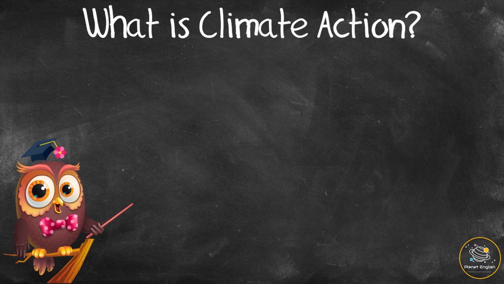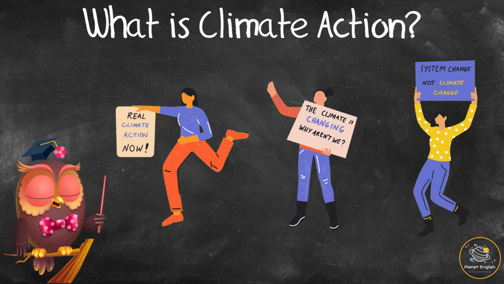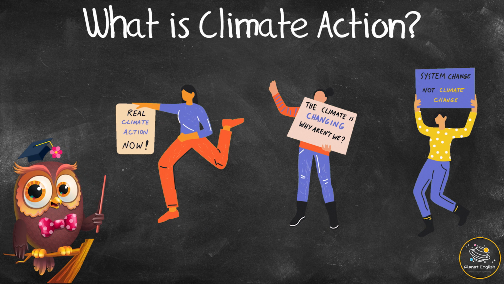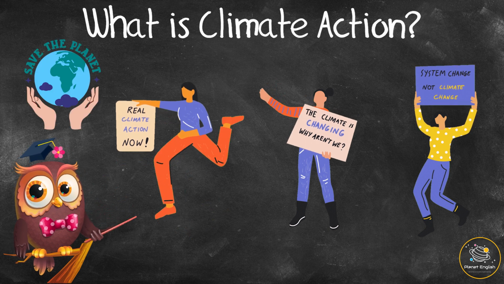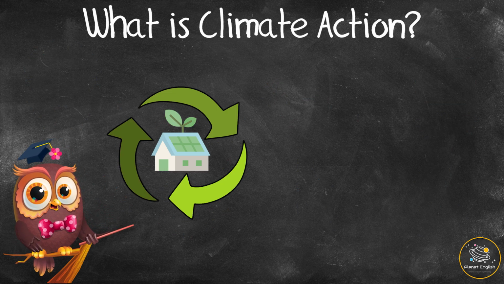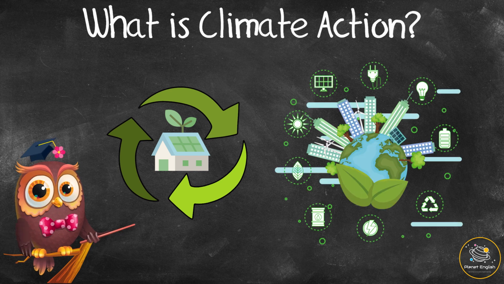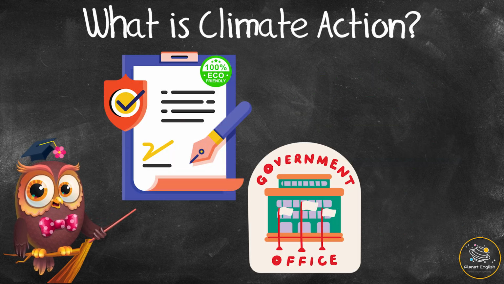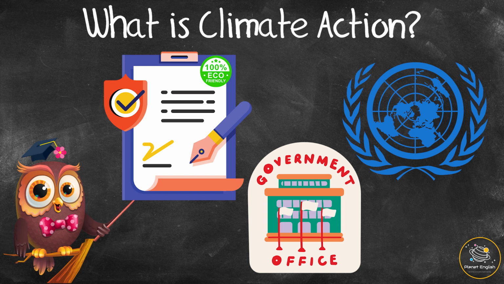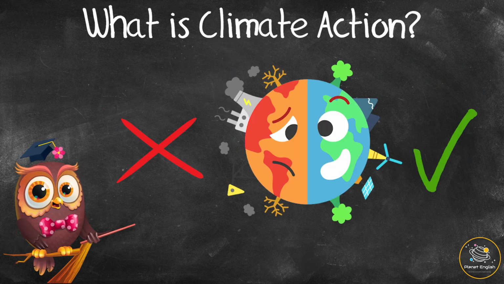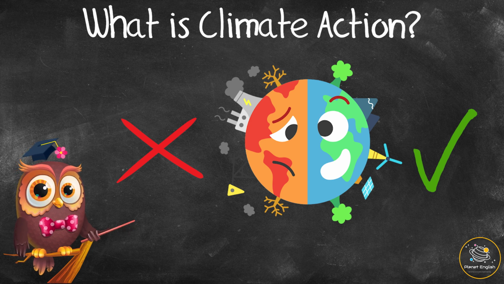What is climate action? Climate action is increasing the steps or actions we take to protect our planet. This can be what we do on a personal level in our homes, or on a public level in our communities, like schools, towns, or cities, and also the policies set out by governments and important environmental organizations. All of these actions are an attempt to reduce or lessen human activities that cause climate change, and to reduce how this climate change impacts our planet.